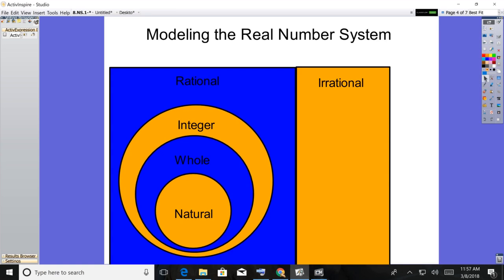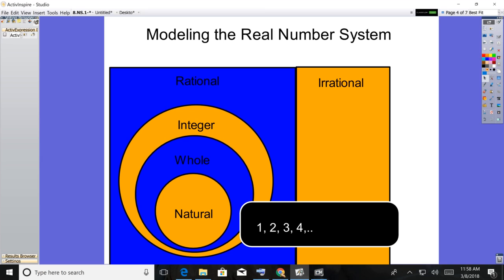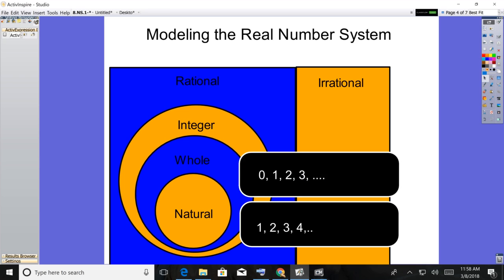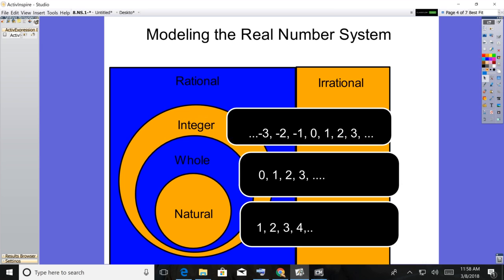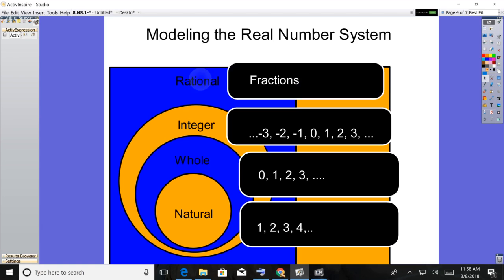All right, modeling the real number system. Okay. You've also seen the ice cream model. This is just another way to do it. So in the natural numbers, we've got numbers like 1, 2, 3, 4, 5, 6, on up to infinity. You're counting numbers. Whole numbers. The only difference between whole numbers and natural numbers is 0 is part of the whole numbers. Integers. We get the negative whole numbers. So -1, -2, -3, all the way down to negative infinity, 0, 1, 2, 3, 4, all the way up to positive infinity. But still at this point, we have no decimals, we have no fractions.